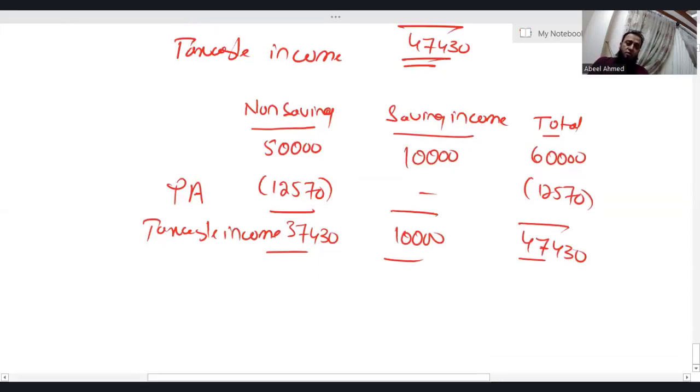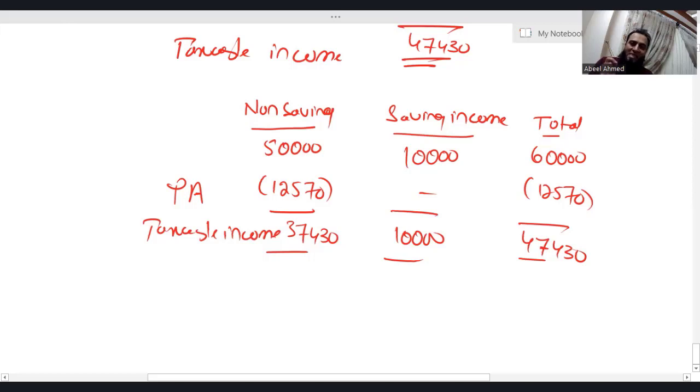listen, personal allowance is deducted from the non-saving income, okay? If you don't have non-saving income, or the non-saving income is less than the personal allowance, then the remaining personal allowance is deducted from the saving income. If there is still personal allowance left, it is deducted from the dividend income. How do we use that? Again, I would say just wait. Right now, only one point, that is personal allowance is deducted from the non-saving income. That's it. Just stop here. Don't think anything else. Only one point, one rule.